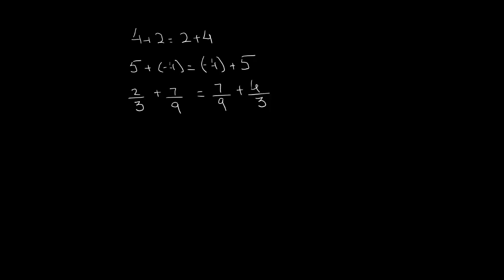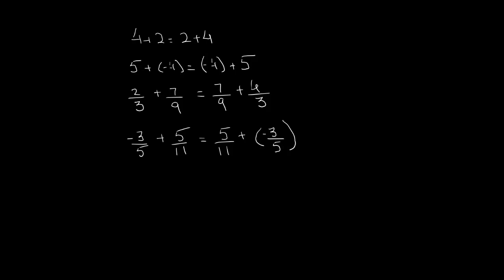We also know that even if you had negative numbers, like minus 3 over 5 plus 5 over 11 is equal to 5 over 11 plus minus 3 over 5. These are all representing the commutative law of addition, right?